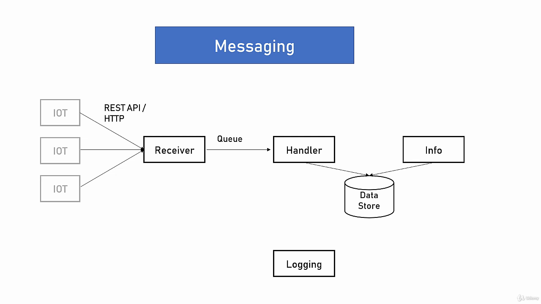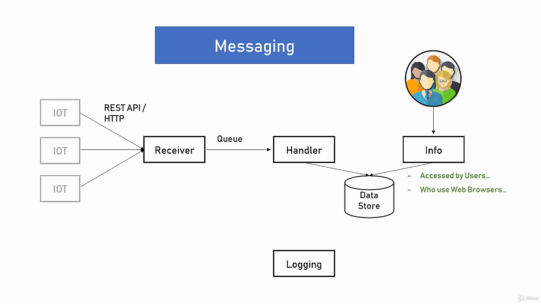Let's see. Who is going to access info? The answer is, of course, end users. How are they going to do that? Well, obviously, via a web browser. How do web browsers access servers? Of course, using the HTTP protocol. And the de facto standard for accessing HTTP servers today is via REST API. So, the info will implement REST API similar to the receiver's.